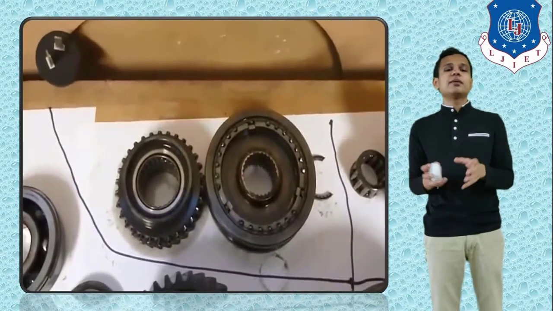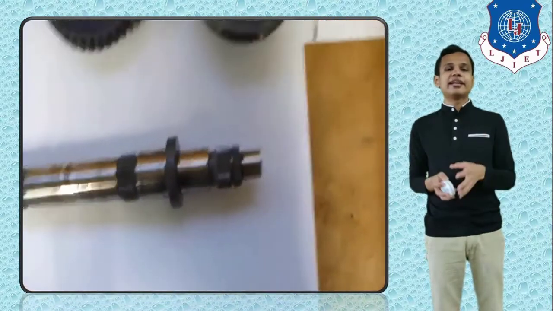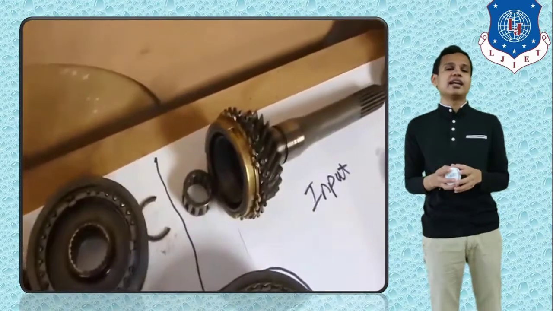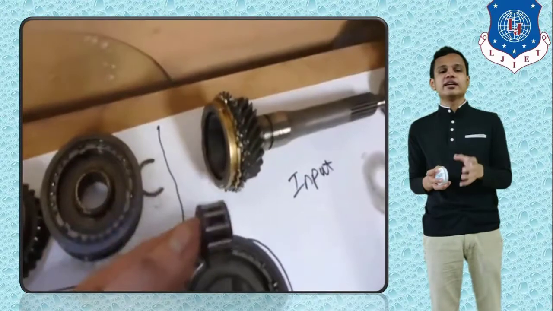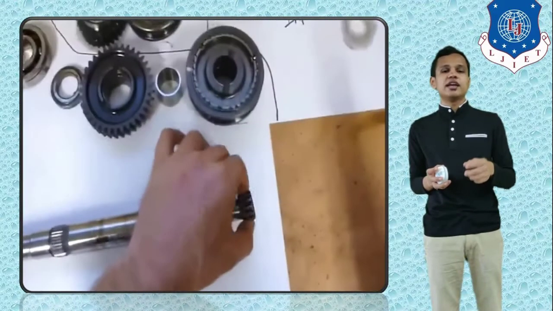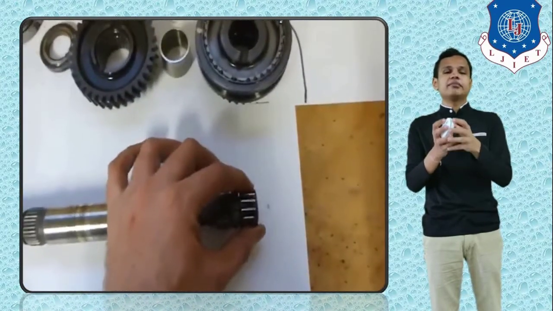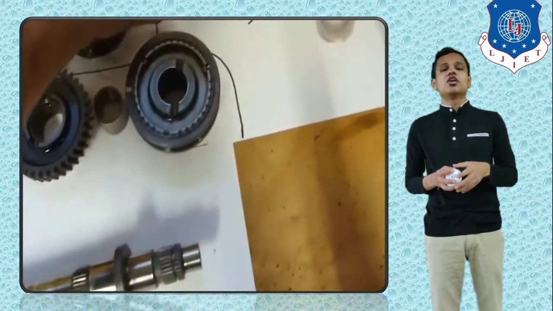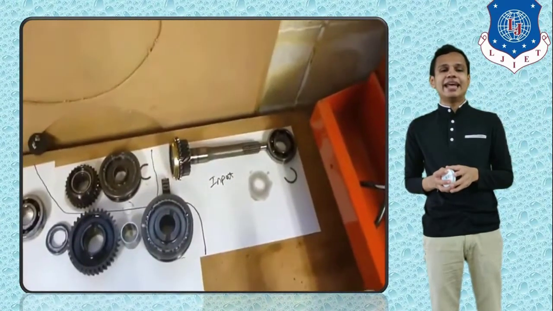The required repair procedures will now be done on whichever component requires repairing. The input shaft has been kept at last. You can see here the fourth gear input shaft that is connected to the clutch side. The bearing which is showing goes inside and is connected with the main shaft. The input shaft and main shaft are connected by this simple bearing so that free rotation of the input shaft can be obtained without giving the effort directly to the main shaft.